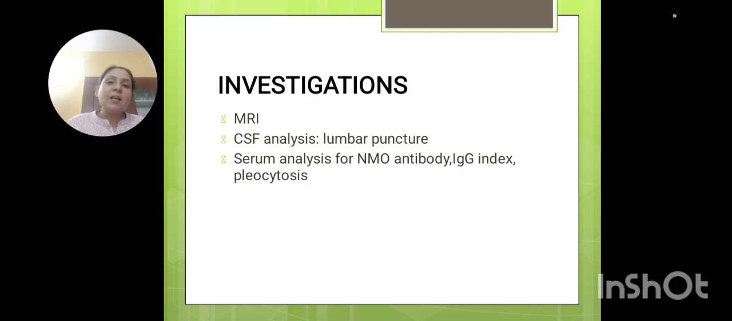Now, what do you see in investigation? Basically we go in for CSF analysis through lumbar puncture, in which we see an increase in the number of WBCs, and of course antigen-antibody reactions or antibodies will be seen. IgG index is taken, pleocytosis is seen, and serum analysis will tell us whether neuromyelitis optica antibodies are present or not. MRI of the cord will tell us about the area which has been involved, the discoloration or demyelination of the cord.